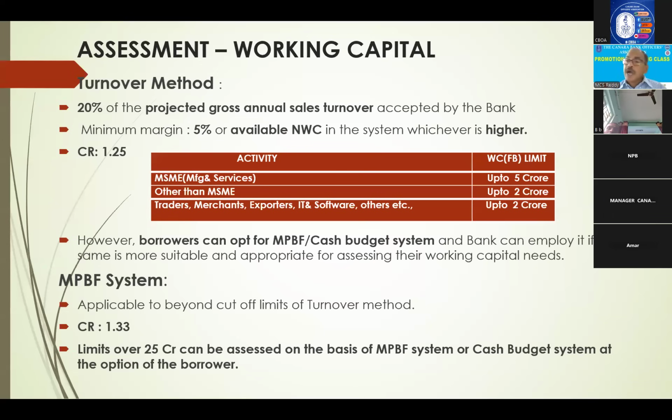Now, regarding applicability beyond the turnover method, this MPBF is applicable up to 25 crores. Beyond 25 crores, generally the cash budget method is applicable.